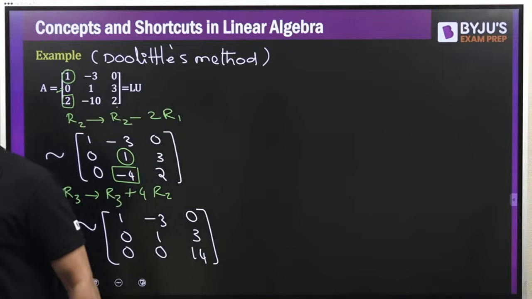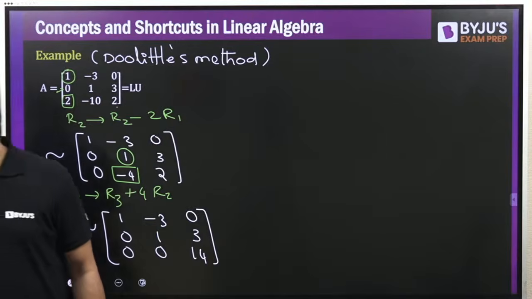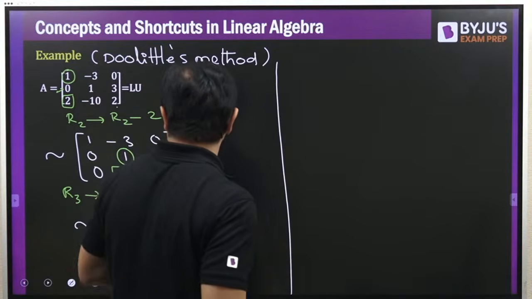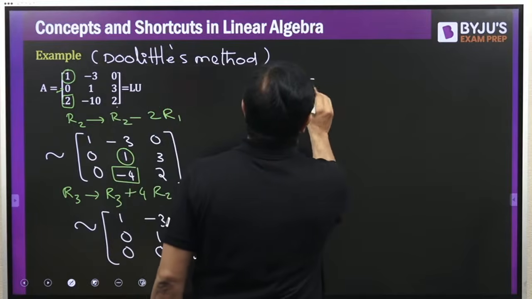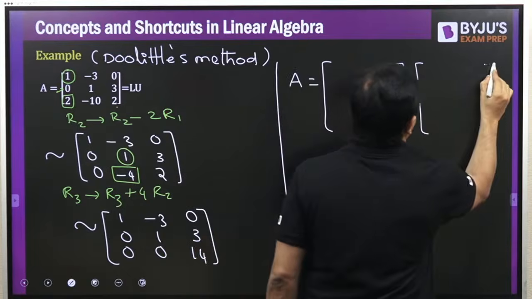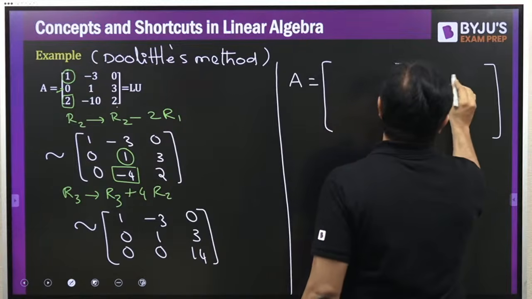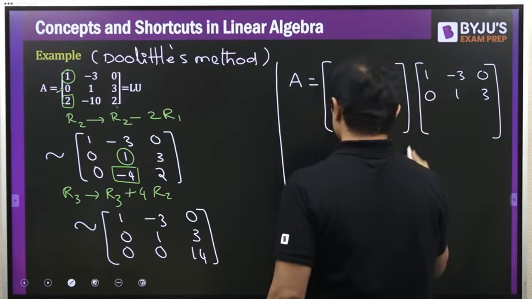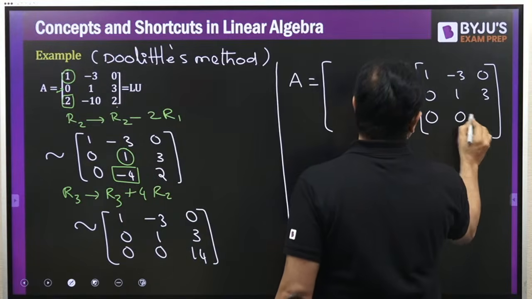Wonderful, wonderful Sai Charan. Wonderful Sai Nivas. So you got your upper triangular matrix. We just need to fix the lower triangular. Upper triangular is ready. 1 minus 3, 0. 0, 1, 3, 0, 0, 14.